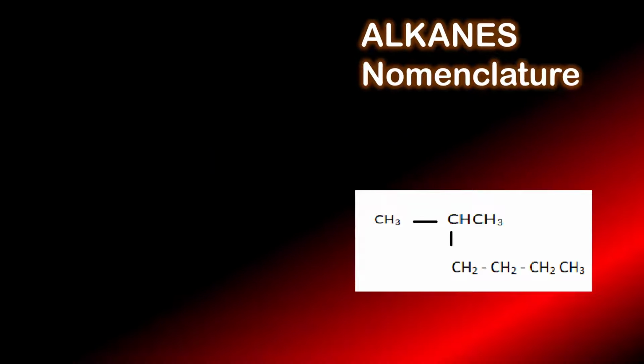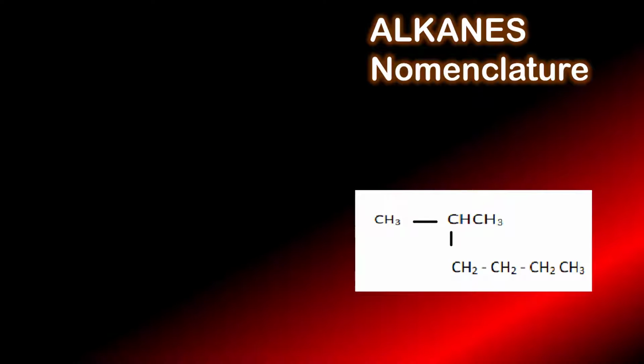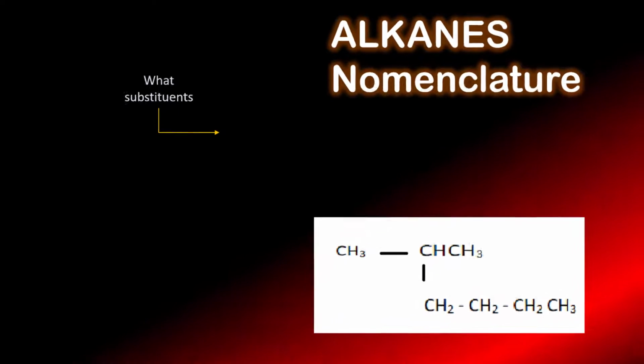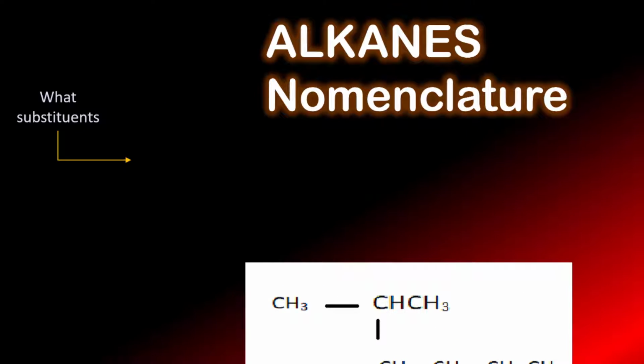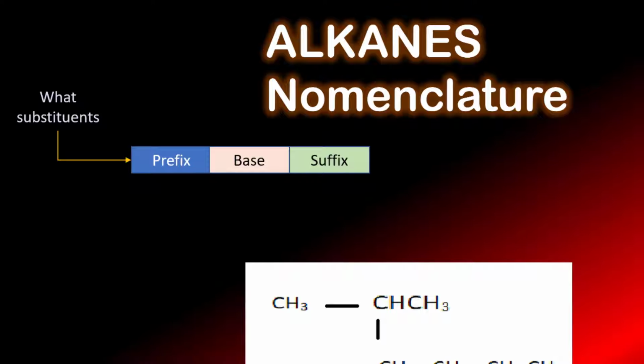Let's go to alkane nomenclature. When we want to give the name of an alkane, we have to know the substituent, which we can call the prefix, then the base, or the major chain, followed by the suffix. The prefix is the substituents that attach to the chain, the base name or major chain is how many carbons appear, and the suffix indicates the family of the chain.